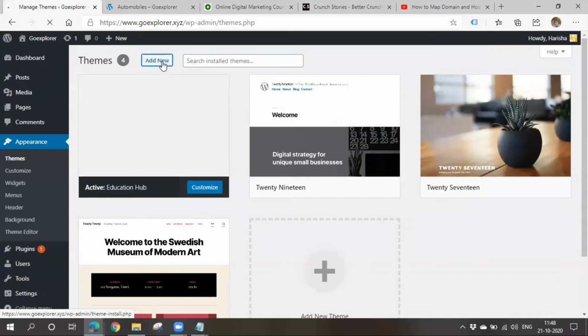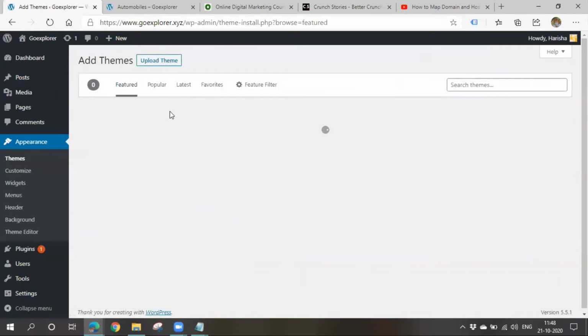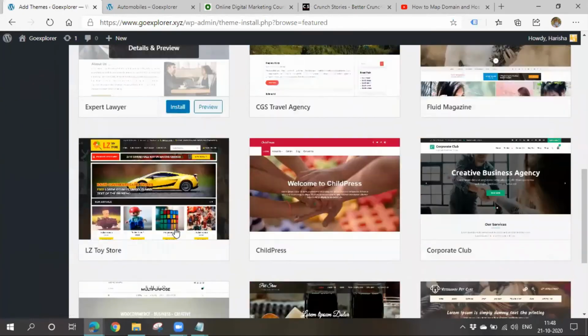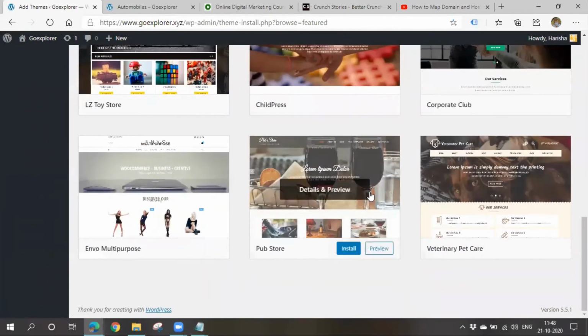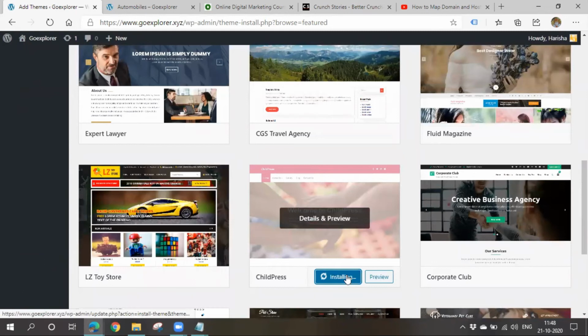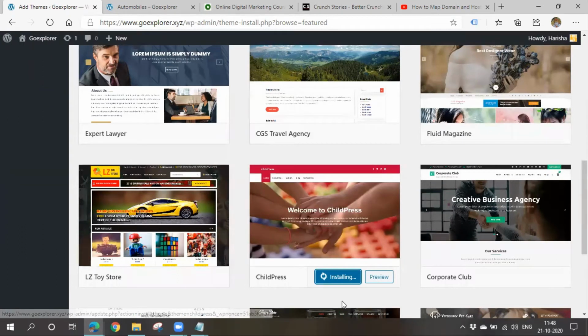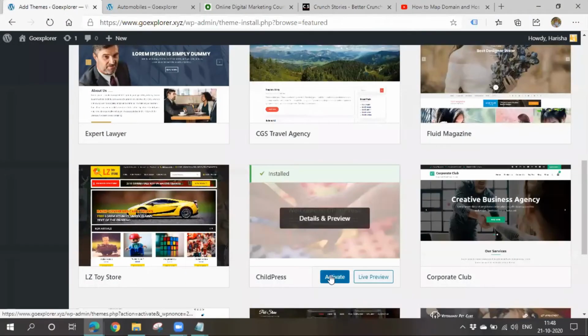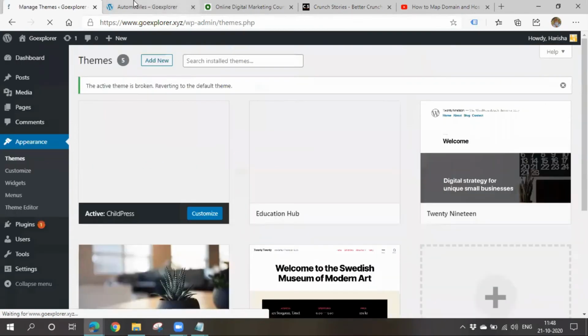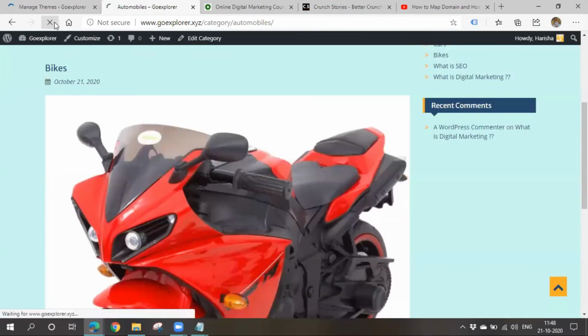search for whatever theme you want. So you can search for whatever theme you want. I'll choose one. Okay. Simply install that and activate it. Activate. So once you activate, your look and feel will change. Your website's look and feel will change. Okay, so now I'll refresh this thing.